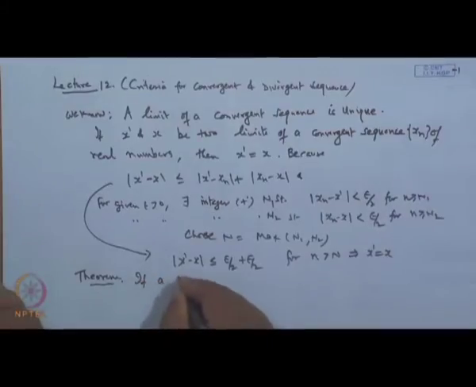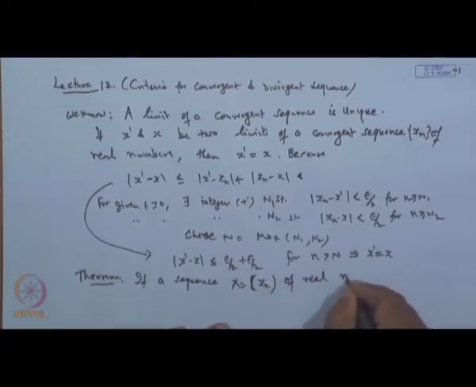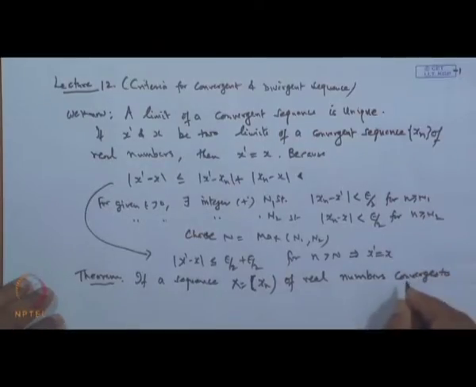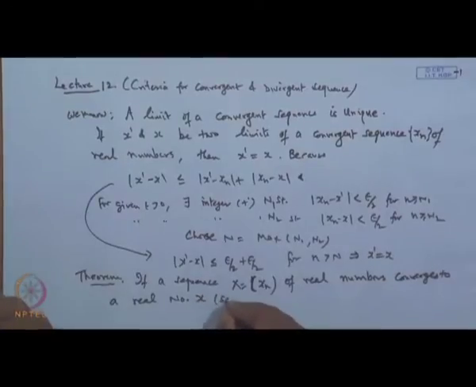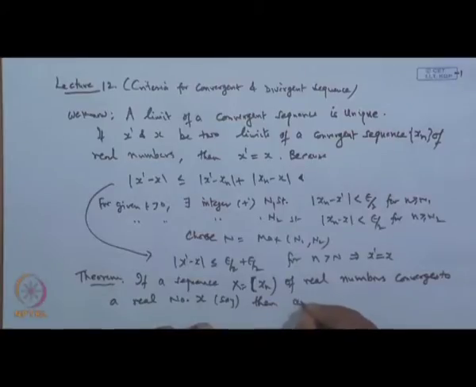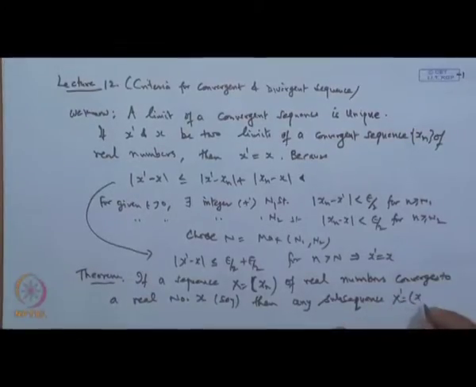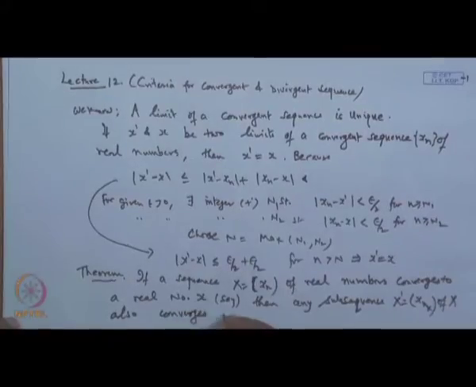So, if a sequence x n of real numbers converges to a real number, say x, then any subsequence x dash, which is x n k, also converges to x.